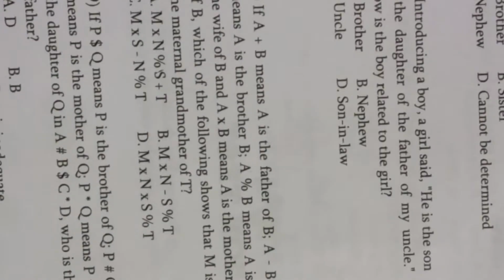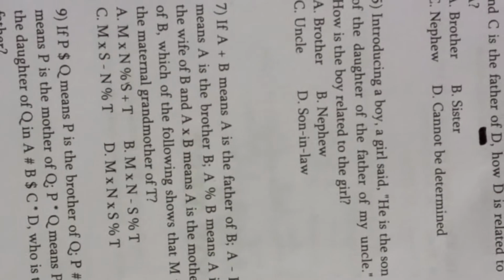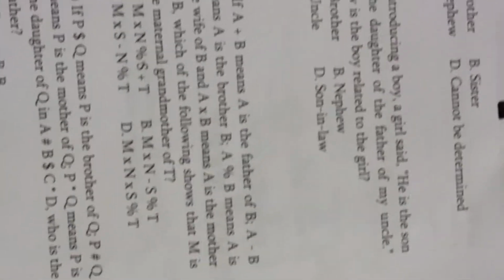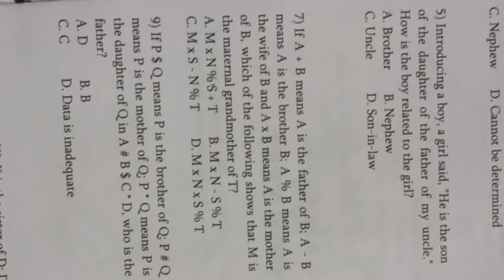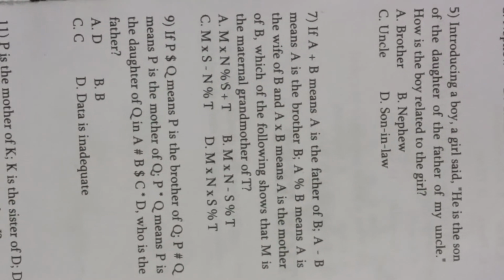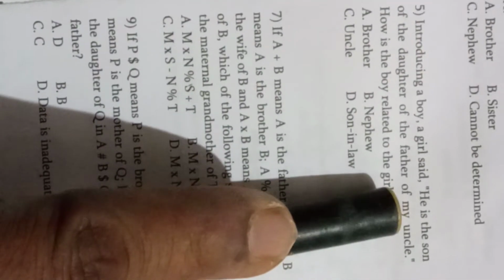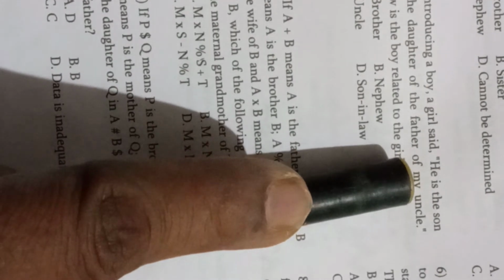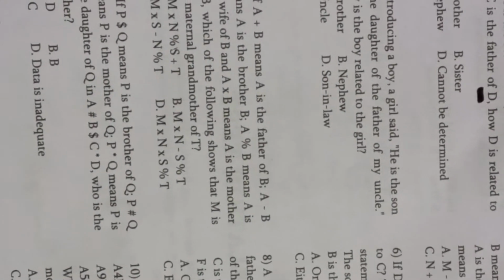Introducing a boy, a girl said, "He is the son of the daughter of the father of my uncle." What you have to do is, in the place of "my", substitute girl. Girl's uncle's father.